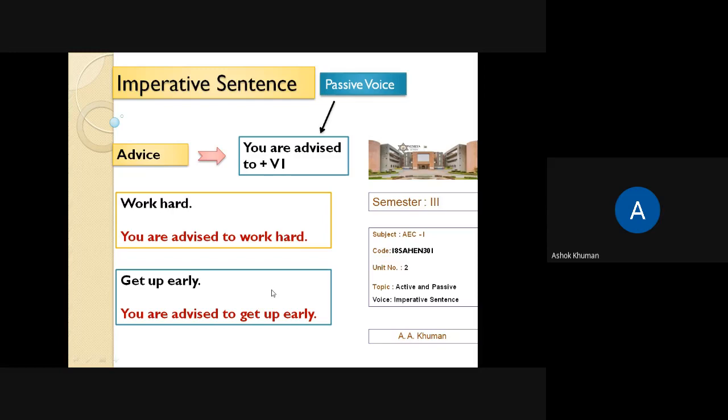So I hope that these are very simple. You are requested to and you are advised to.